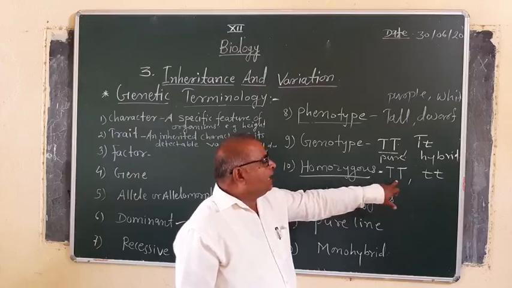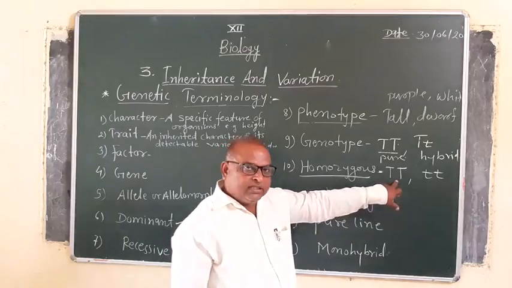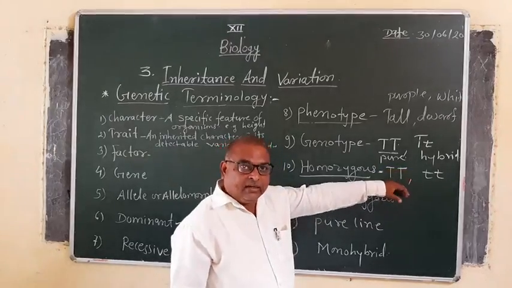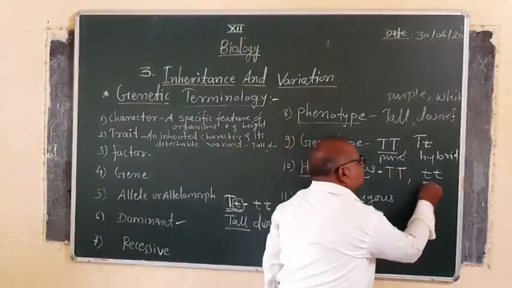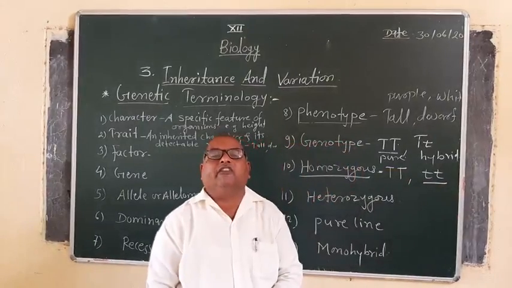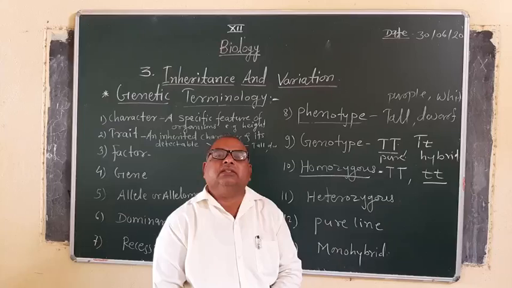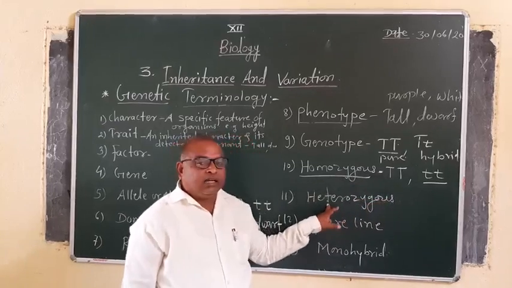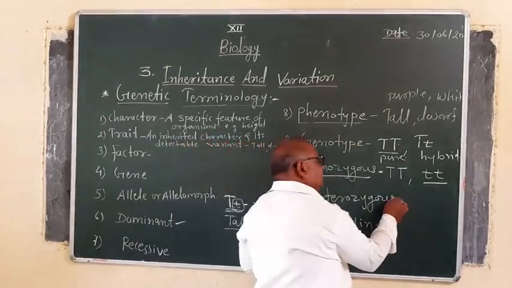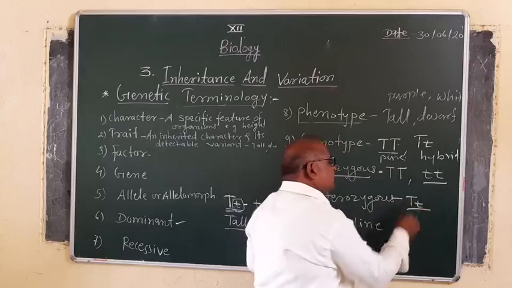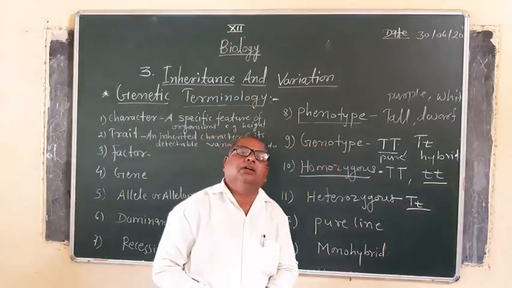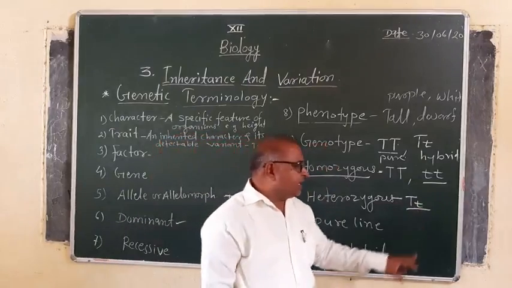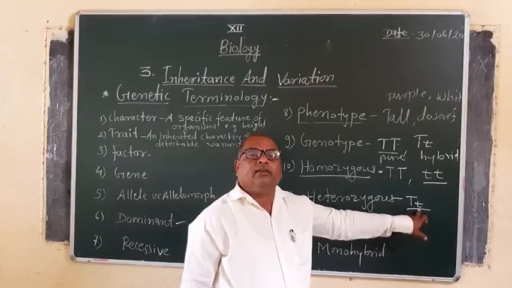When both alleles are the same, the organism is homozygous for that tallness. Likewise, small t small t is also homozygous for dwarfness. Now, likewise, heterozygous, which is also called hybrid. Heterozygous means that both alleles in the combination are different or contrasting. This is not homozygous, this is called heterozygous.